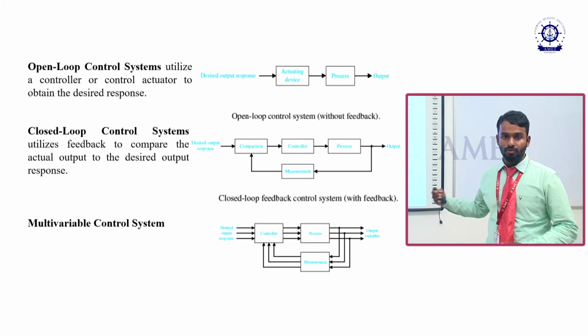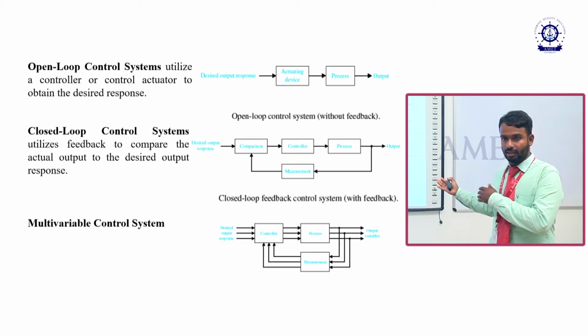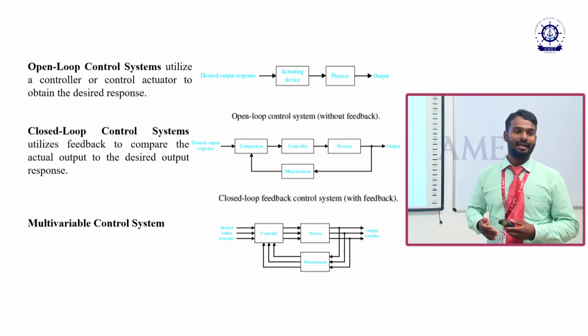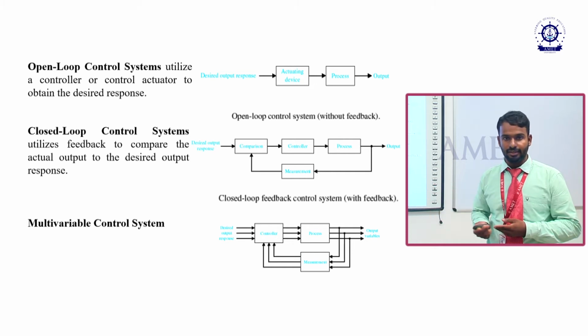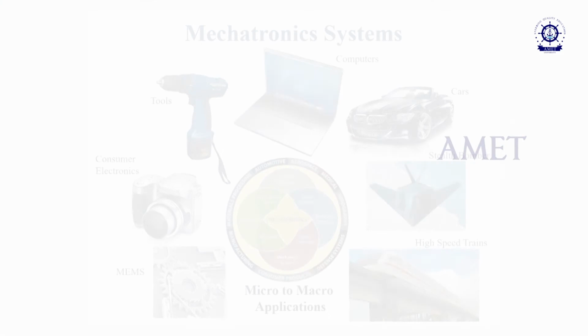In this, 2 or more inputs are processed, then the output will be measured by means of the measurement element, then compared with the comparator, then sent to the controller element.